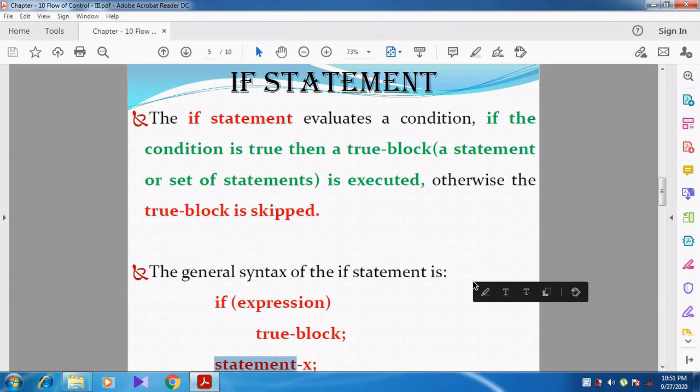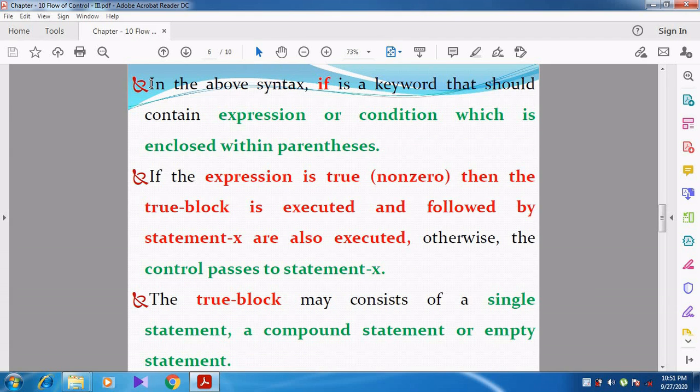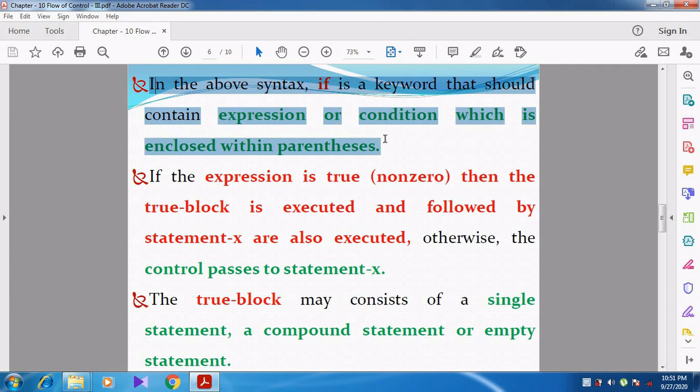In the above syntax, if is a keyword. After the if keyword we give the condition or expression, which is enclosed within parentheses.